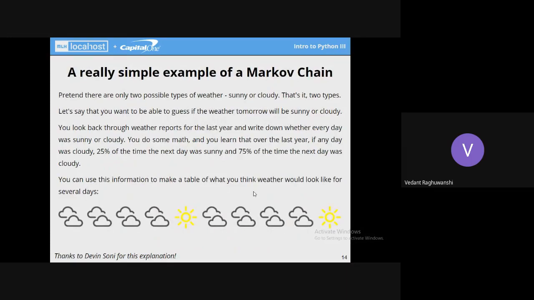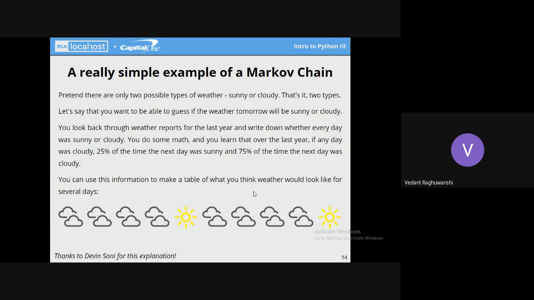So a simple example of Markov chain is given here. It says that let's assume that we only have two types of weather: sunny and cloudy. And let's say there is a task given to us, that we have to guess whether the weather tomorrow will be sunny or cloudy. And how will we accomplish that task? We'll have some logs of previous days and the data of what the weather was on those days.